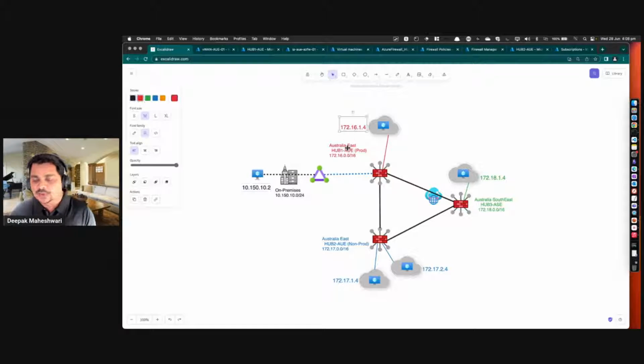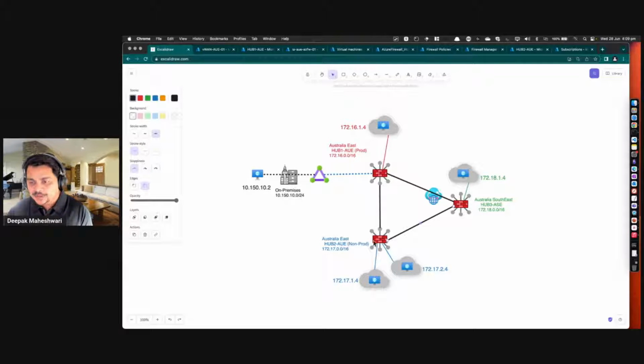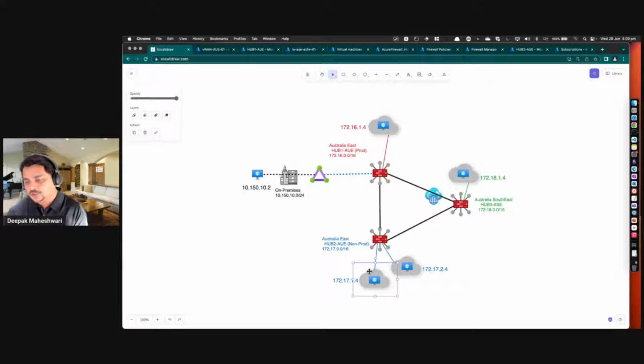So you could see in this example, I'm using the 172.16 series for one hub, the 172.17 series for another hub, and the 172.18 series for my third hub. What I'm going to do in this demonstration is show you the connectivity from one hub to another. And to make this demo interesting, I have also deployed 2 different VNets in my hub, which is also in Australia East. So I've got 2 hubs in Australia East. One hub represents my non-production environment, and another represents my production environment.